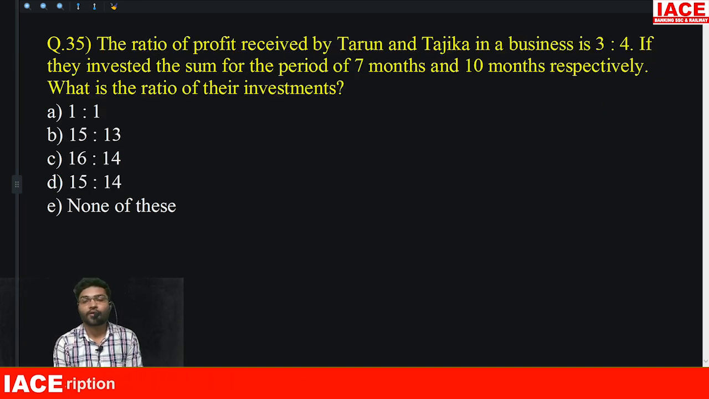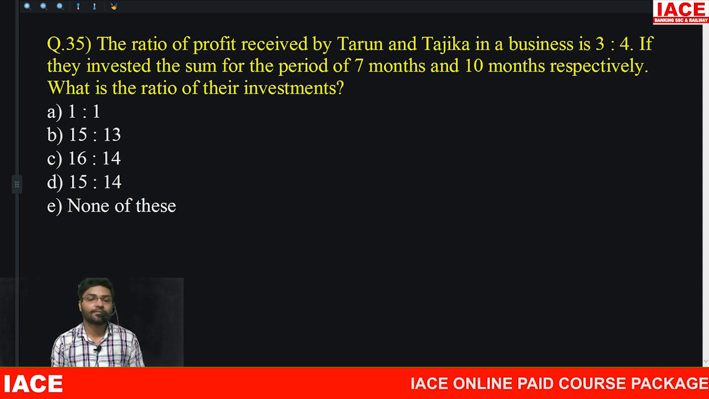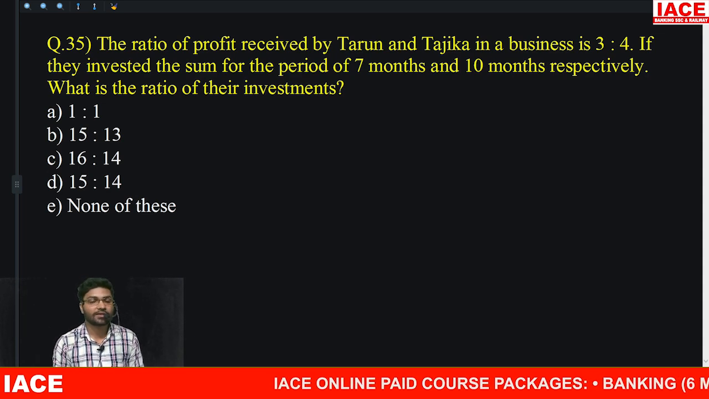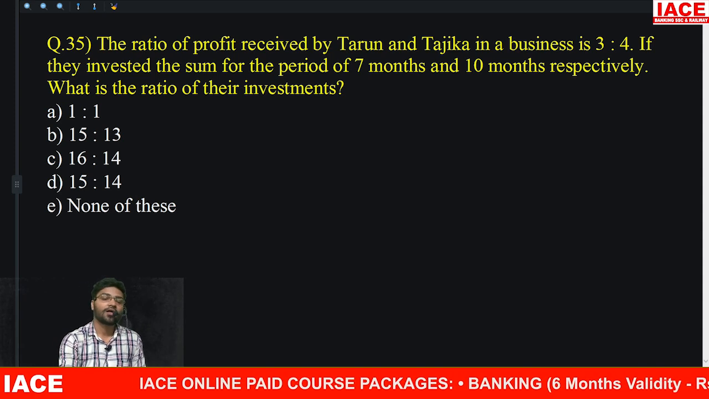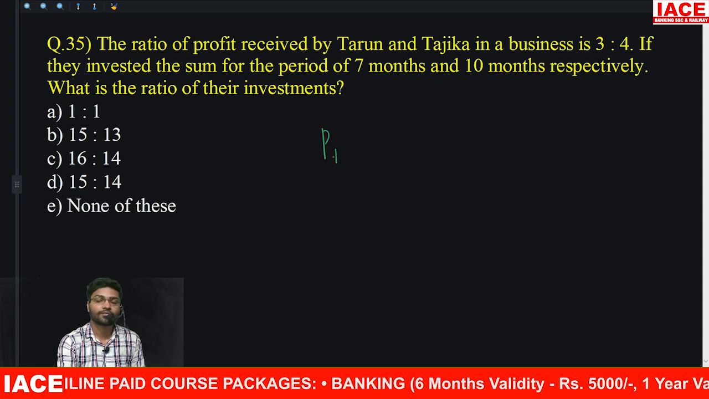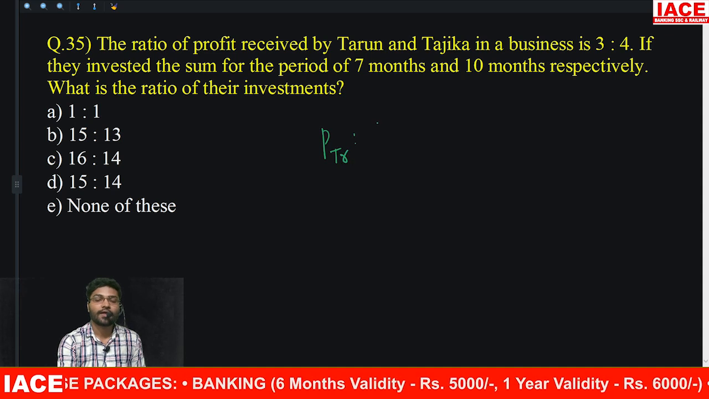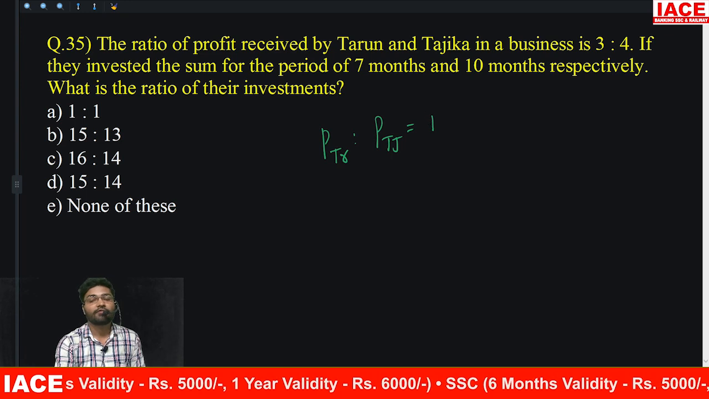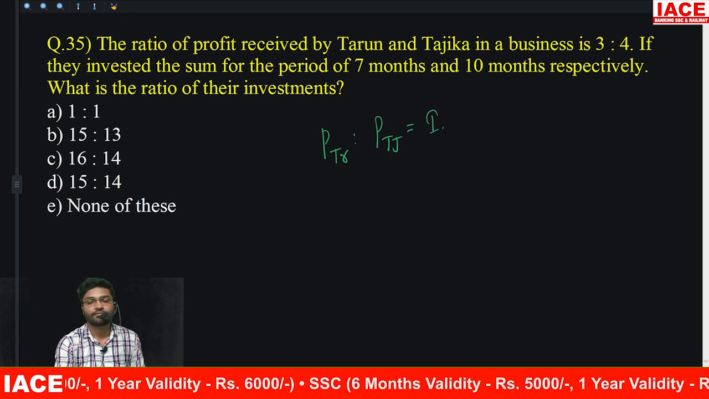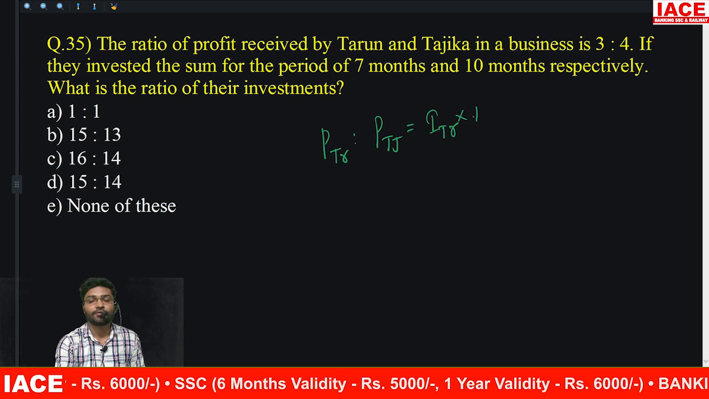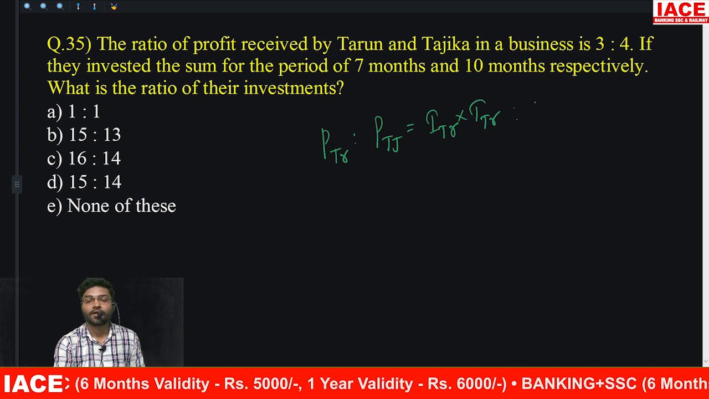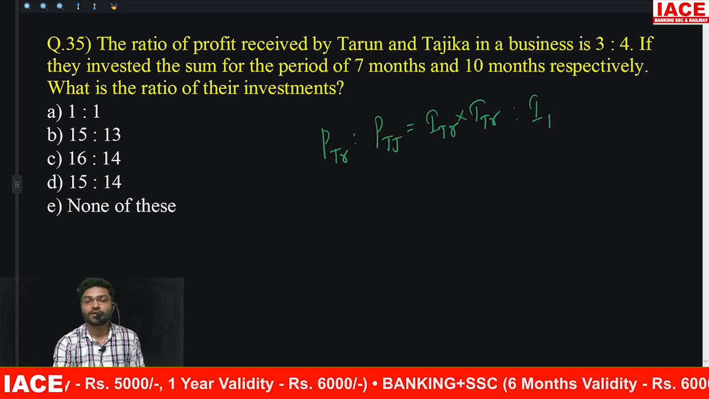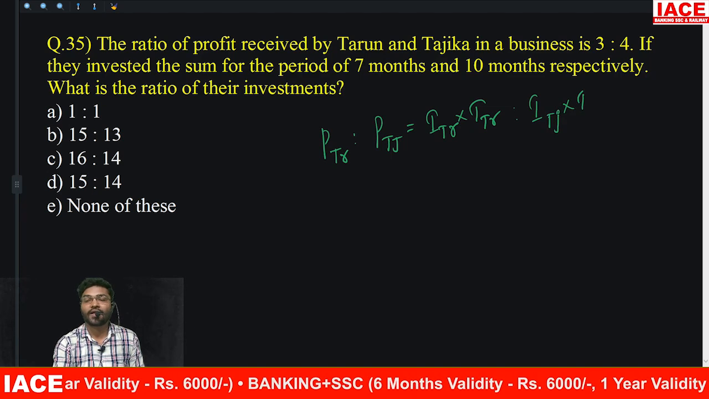The ratio of profit received by Tarun and Tajika in a business is 3:4. If they invested the sum for the period of 7 months and 10 months respectively. How do we calculate profit ratio? Profit of Tarun and profit of Tajika. How do you calculate profit ratio? Investment into time. Investment of Tarun into time taken by Tarun, investment of Tajika into time taken by Tajika.